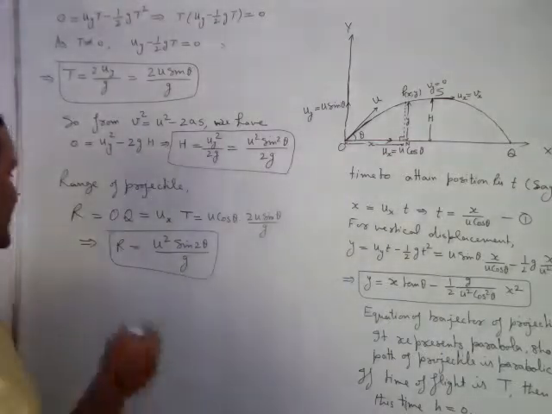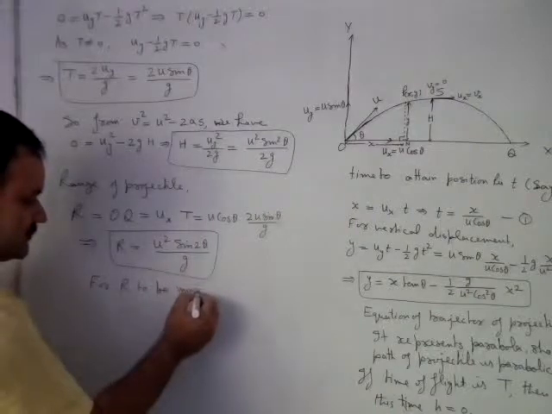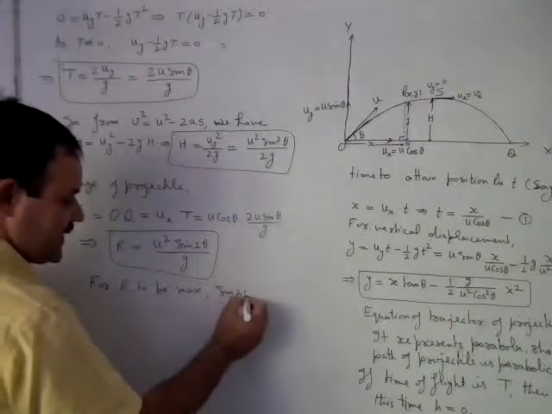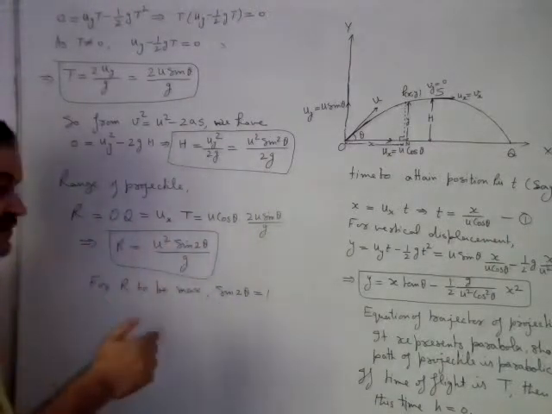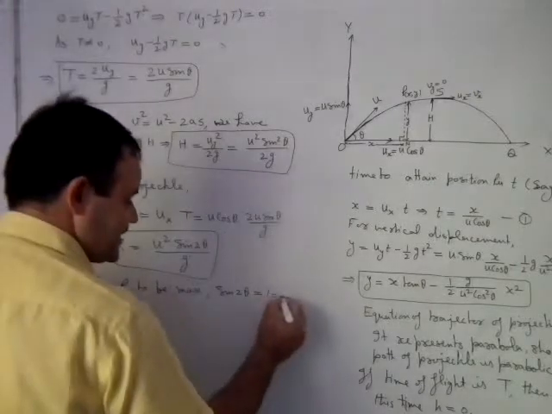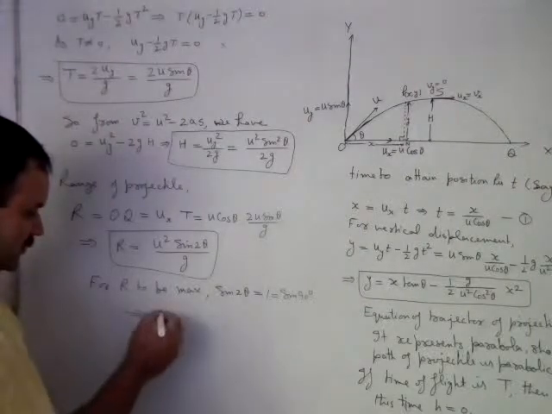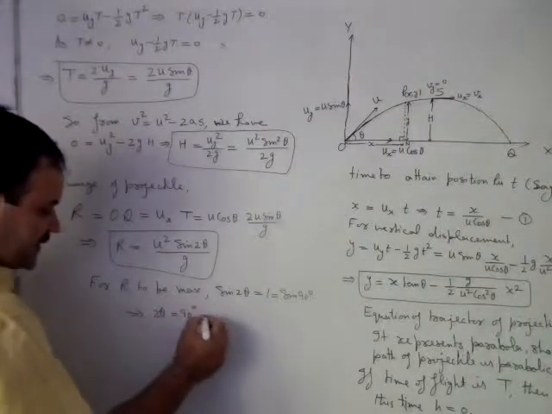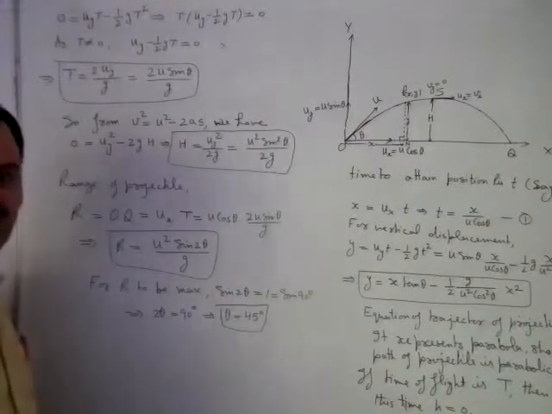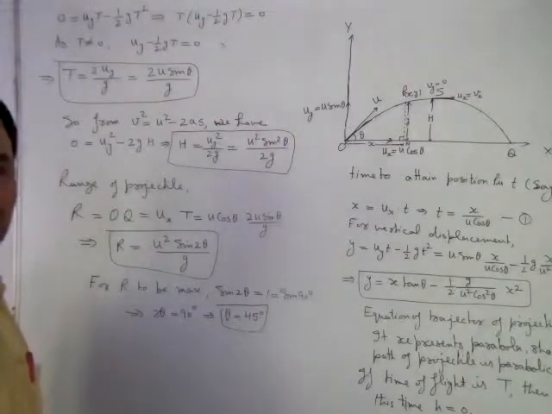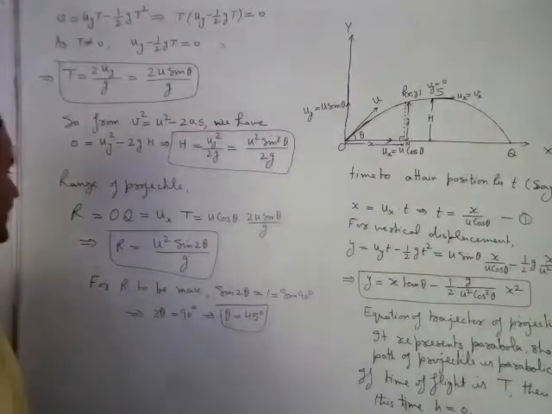To have the maximum range, for R to be maximum, sin 2 theta should be 1 because the maximum value of sine is 1. So sin 2 theta should be 1. It means sin 90 degree, which implies 2 theta is equal to 90 degree, which implies theta is equal to 45 degree. It means when the projectile is thrown at an angle of 45 degree from the horizontal, its range will be maximum.